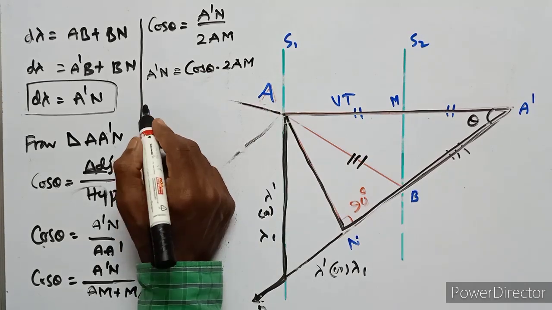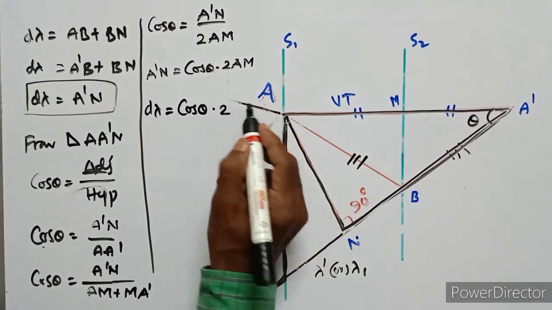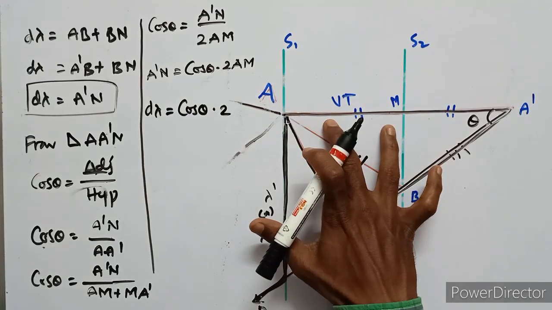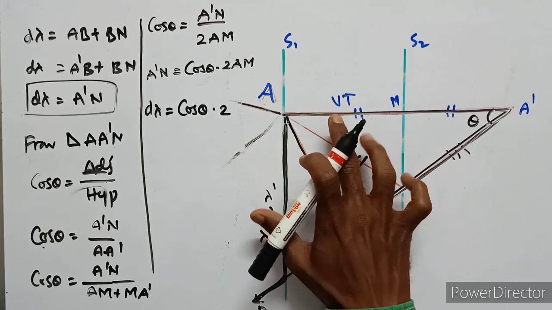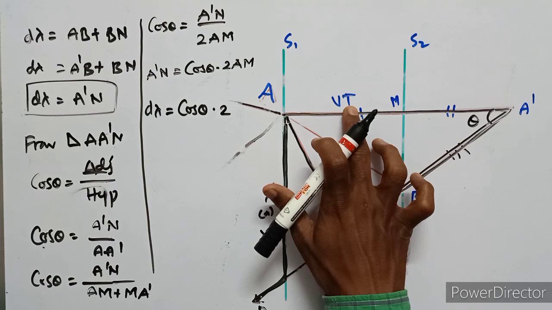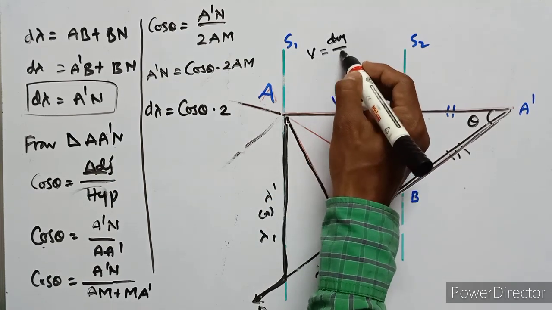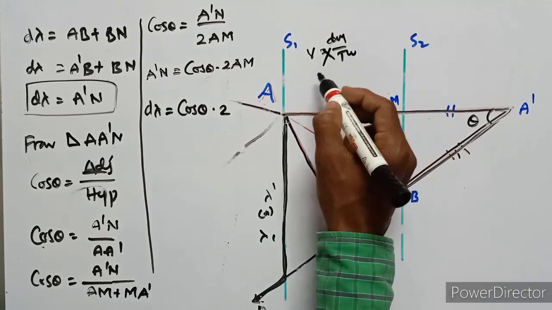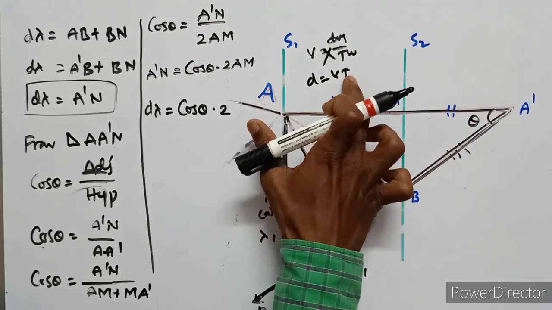Here AM is the distance. Velocity equals distance upon time, so distance equals velocity into time.